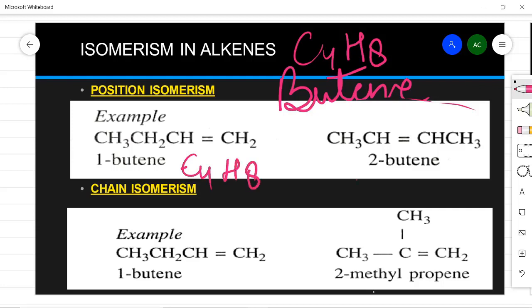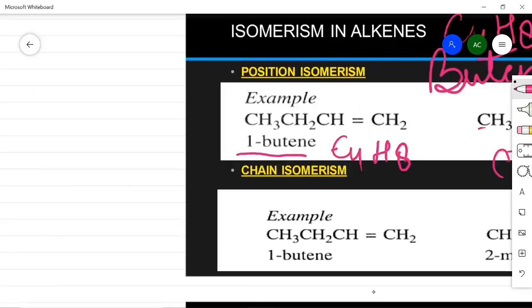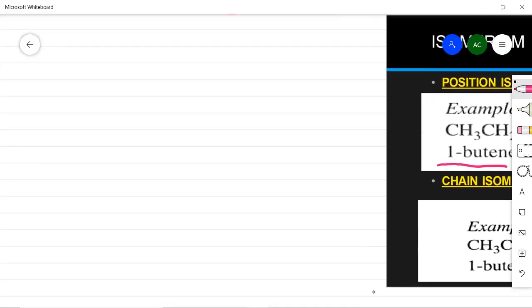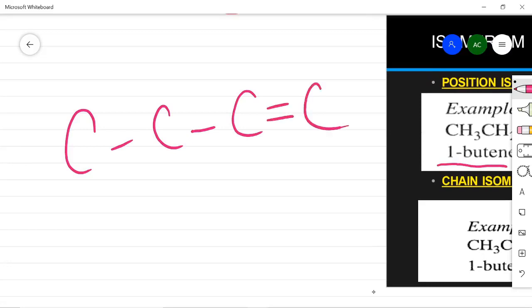Here also 1, 2, 3, 4. So C4 and H8. But why this difference in the name? It is 1 butene, or simply you will call it butene, because we don't write 1 butene. But here we are mentioning it because we are comparing, and here 2 butene. So what is the difference? The difference is the position of the double bond. As I told you, 1, 2, 3 and then this 4.